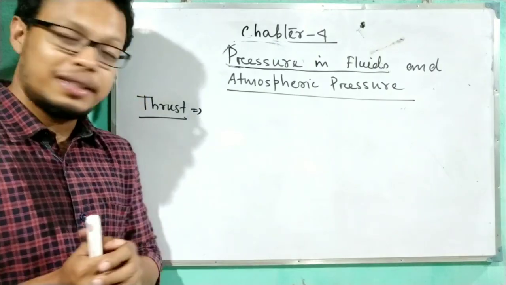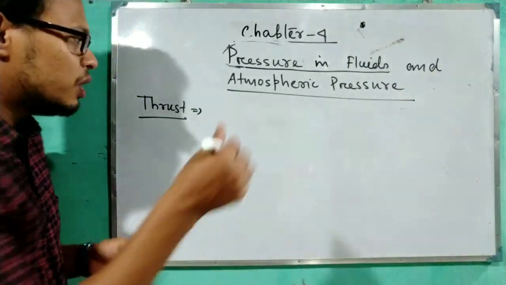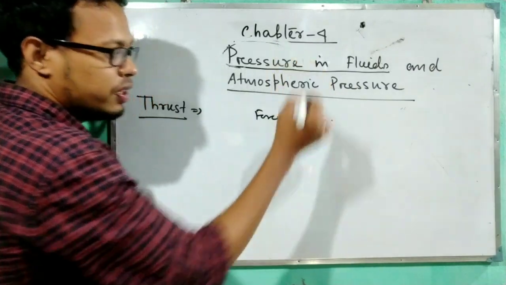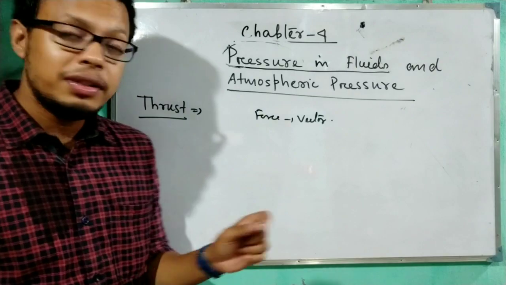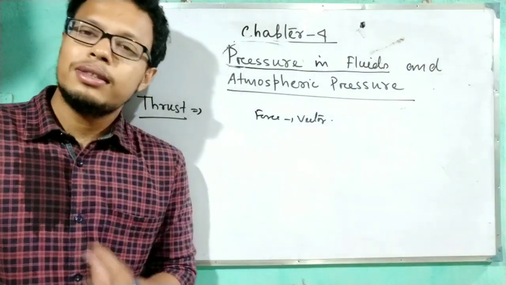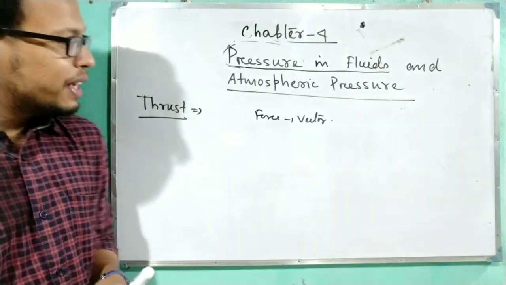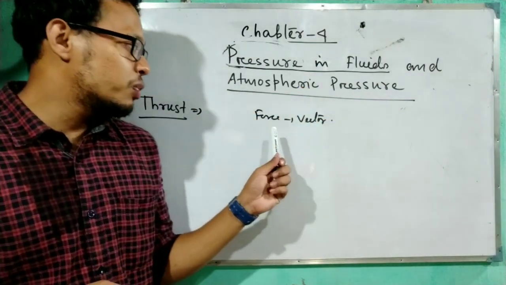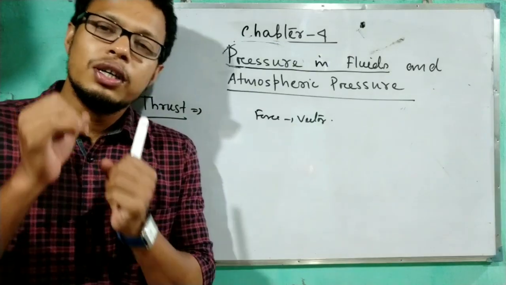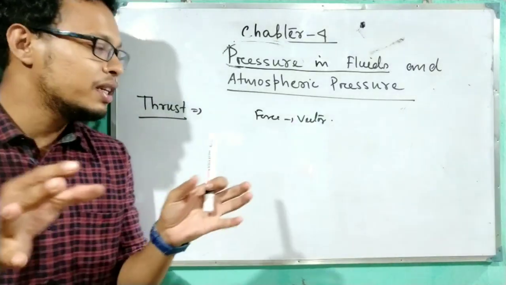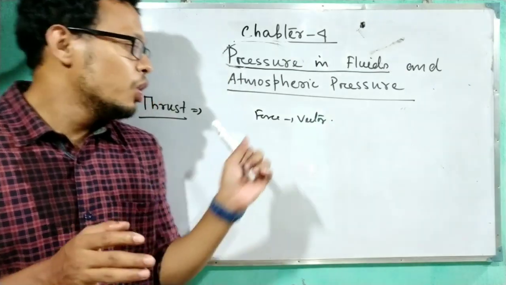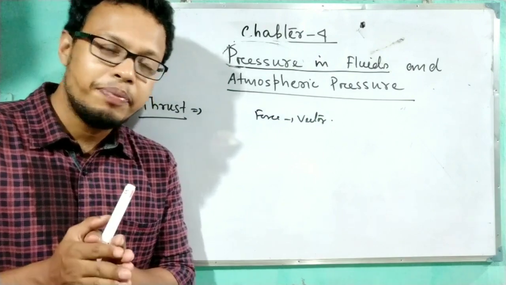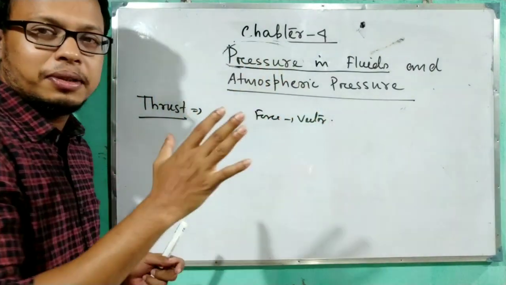But what about thrust? See, we read force is a vector quantity, isn't it? Force is a vector quantity, means it has magnitude as well as direction. But the direction can be in which direction? If we ask the question, the direction of force, so many directions are possible. Any arbitrary direction is possible. There is not only one particular direction. So it has a direction.